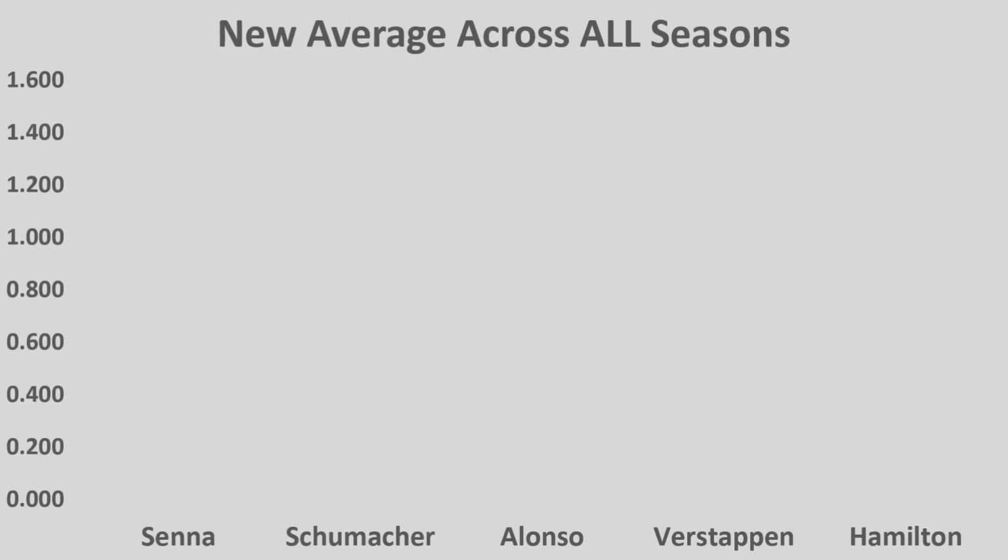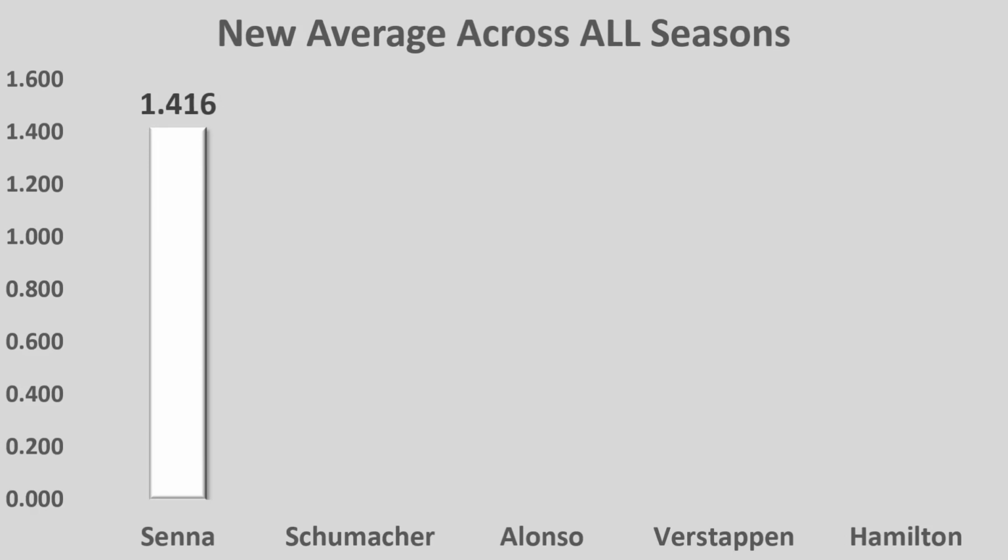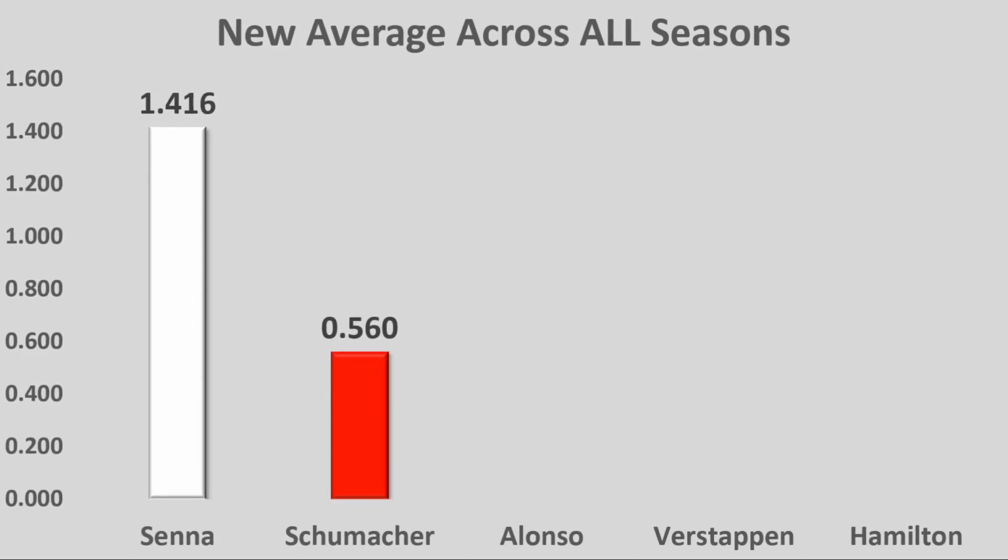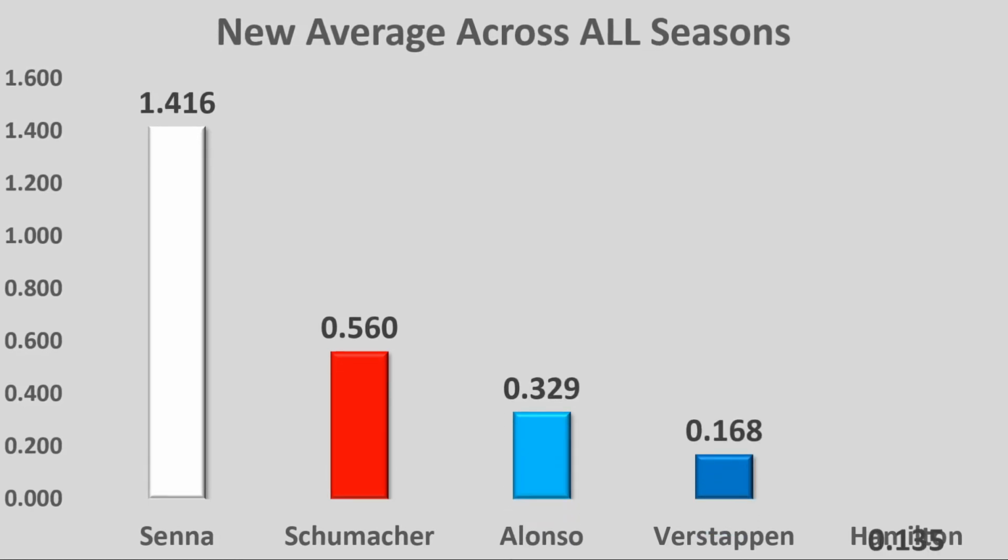Their new average across all of the seasons. Ayrton Senna is at the top, 1.4 seconds in front, then it is Michael Schumacher second, almost a second slower. And then we have Fernando Alonso in third place, Max Verstappen in fourth place, and Lewis Hamilton in fifth. So overall, I have completely failed. I have utterly failed. I couldn't have failed harder. I have not managed to get the correct order, the gaps are completely wrong, and it's just not gone to plan in the slightest. But I've had a hell of a lot of fun making this episode.